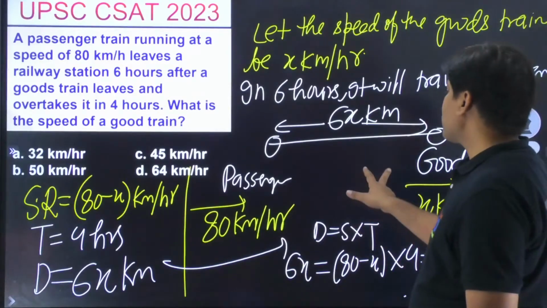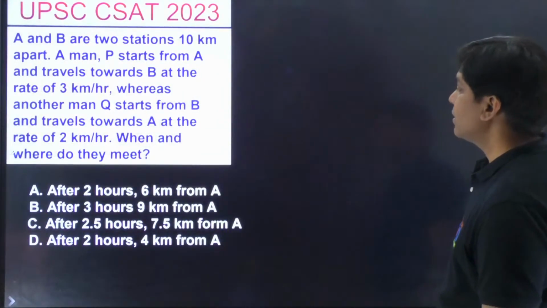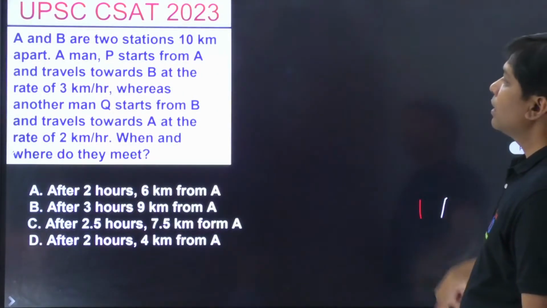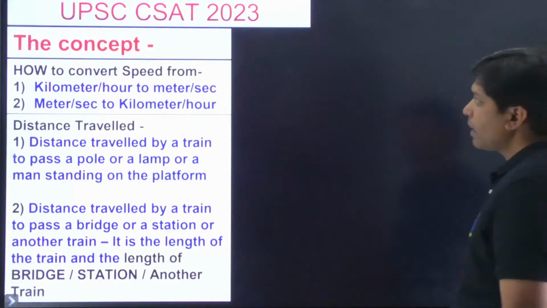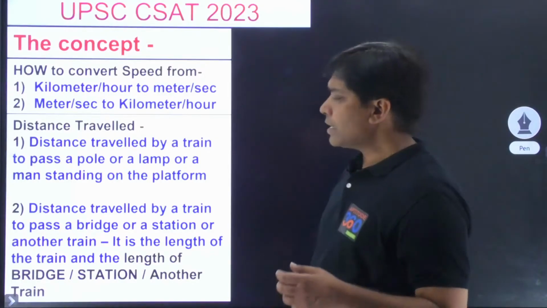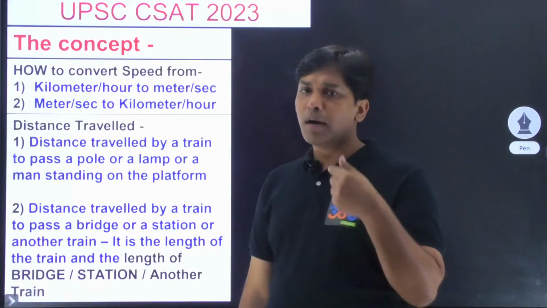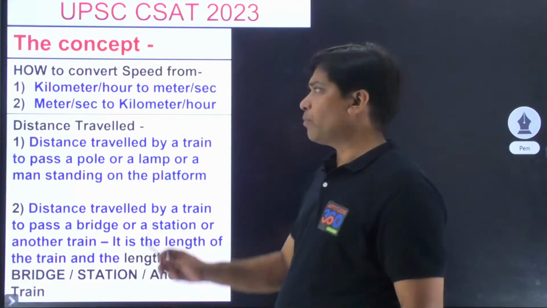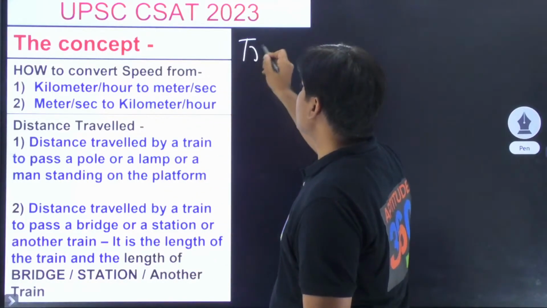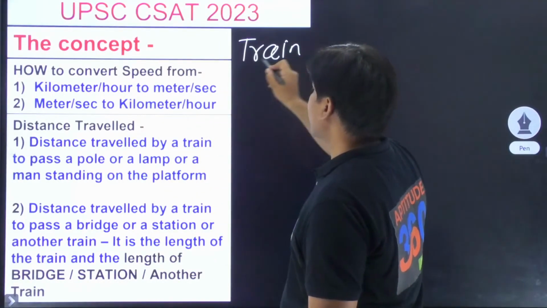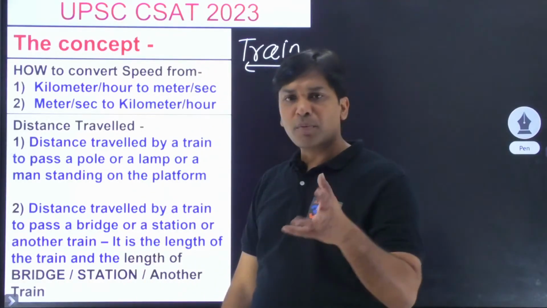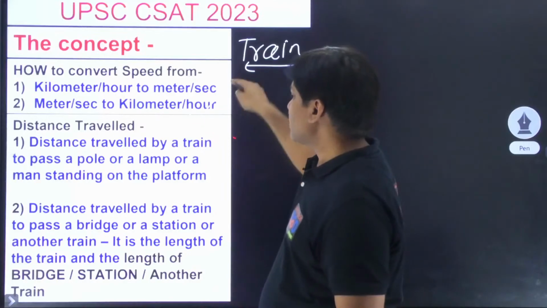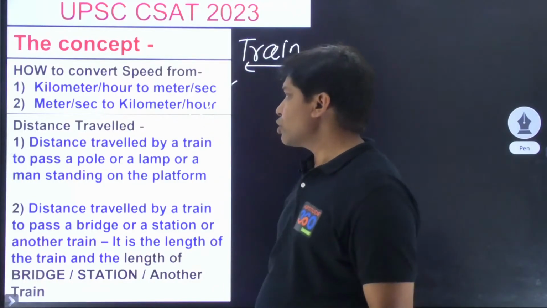If you understand these things, then you can solve this problem. Now understand this. If we have to approach train problems, what are the points that we should take care of? Look, how to convert speed from kilometer per hour to meter per second, you understand both of these. This understanding is very important.